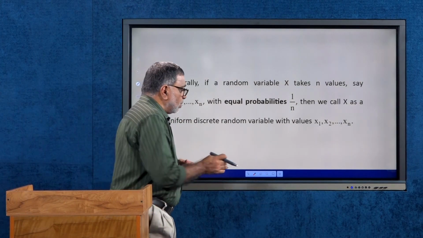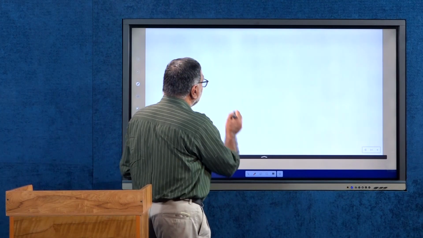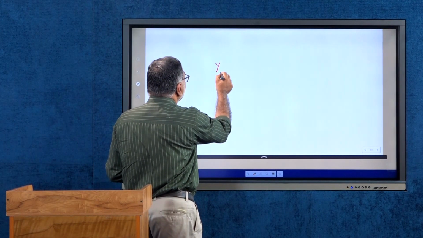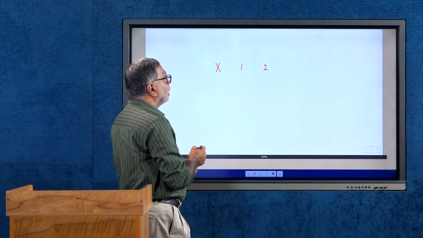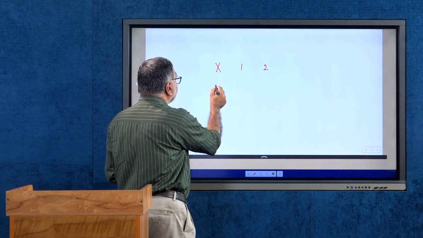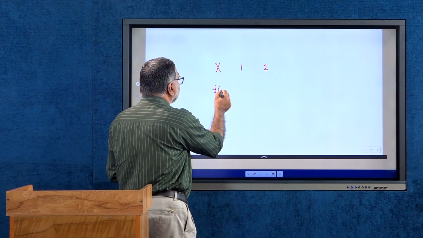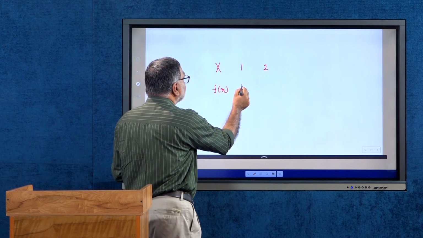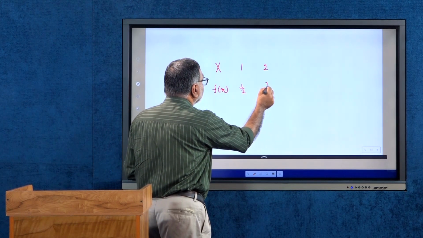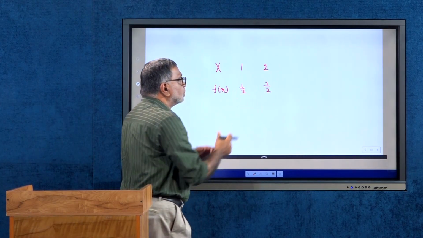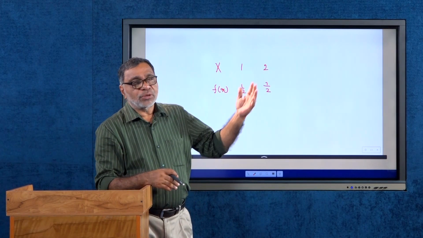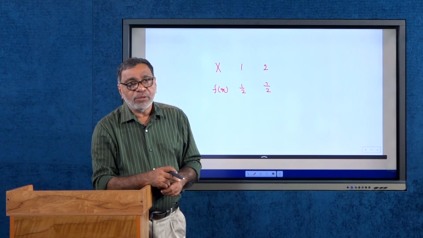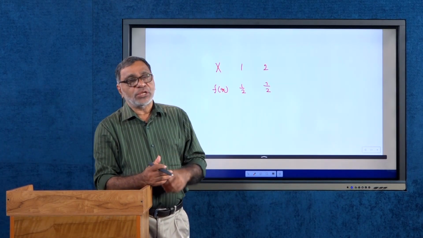So, for example, suppose X is a random variable having only two values, say 1 and 2, and suppose the probability function f(x) is equal to 1/2, 1/2. So, equal probabilities for that. This is an example of a discrete uniform random variable with the values 1 and 2.